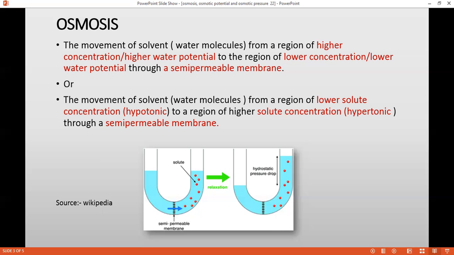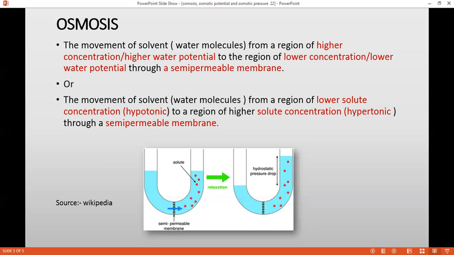The water molecules are no more free. They are going to interact with the solute molecules, and there will be very few water molecules left which are free to move from one place to another. So when I am adding some solute to pure water, I am reducing the osmotic potential. Okay, I'm reducing the osmotic potential.